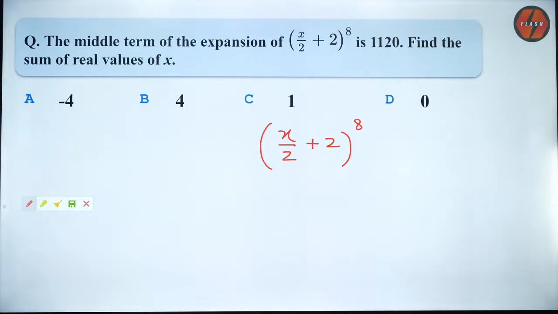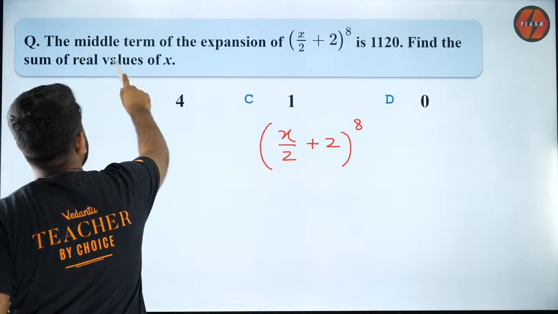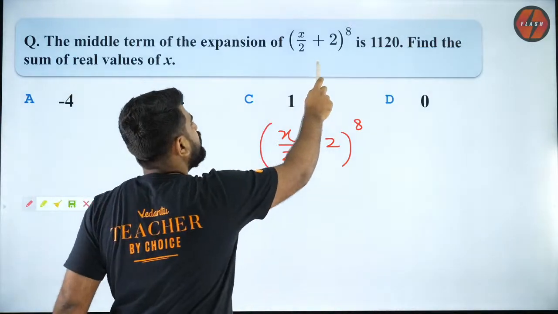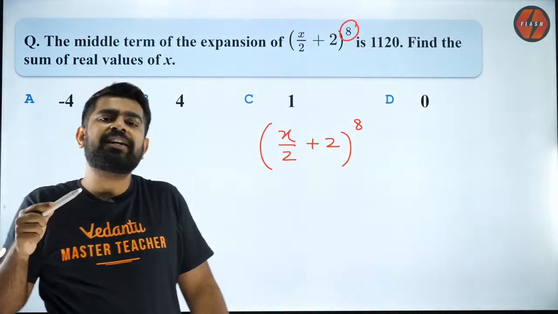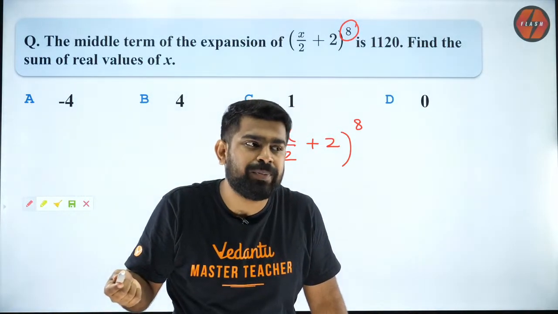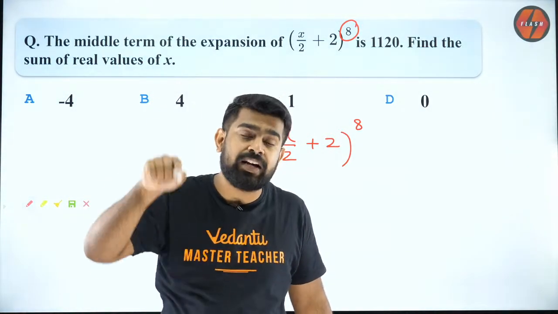Archana, yes, you have to write the general term. But what they have given, Archana, they have said middle term, no? So I will tell you the strategy. You see the power 8, Archana. So when you have power as 8, how many terms will be there in the binomial expansion? There will be totally 9 terms.